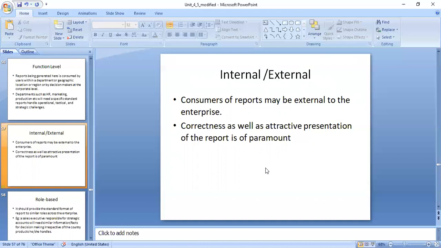You can take the example of a college. In the college, the reports cover when the academic year started and wherever it ends, the events you have conducted inside the college, and the events you have conducted outside, which become an external report. So two types of reports will be there, internal and external.